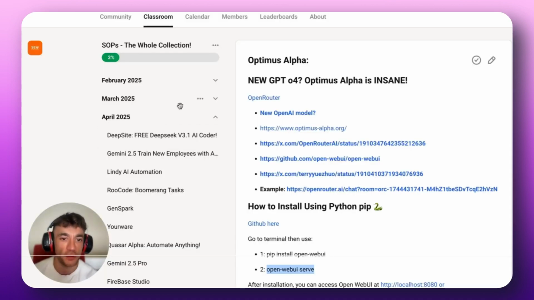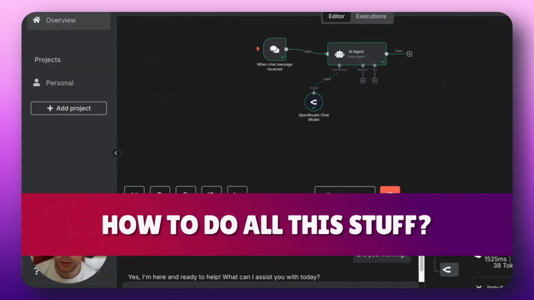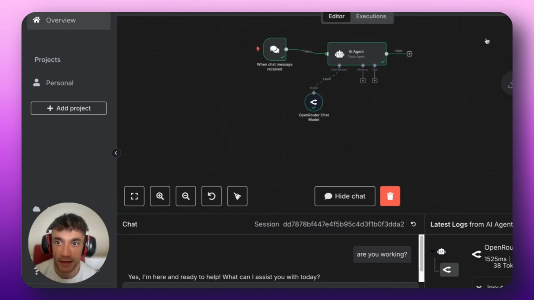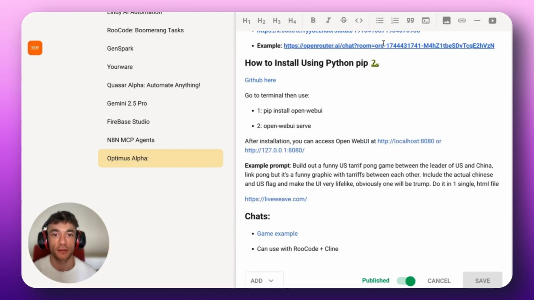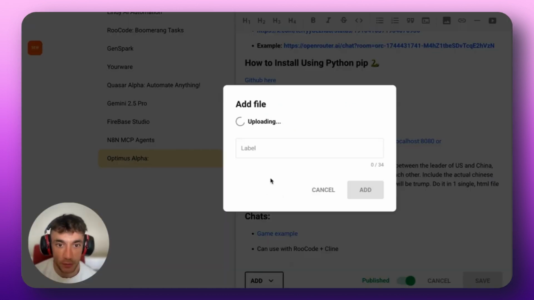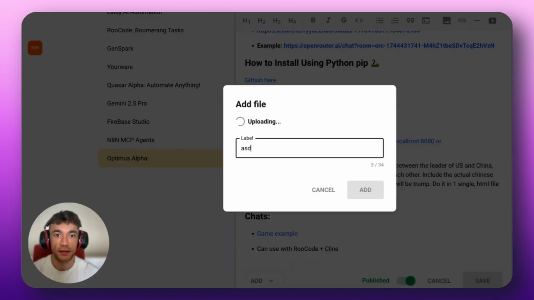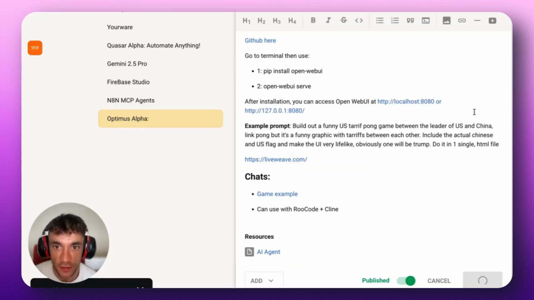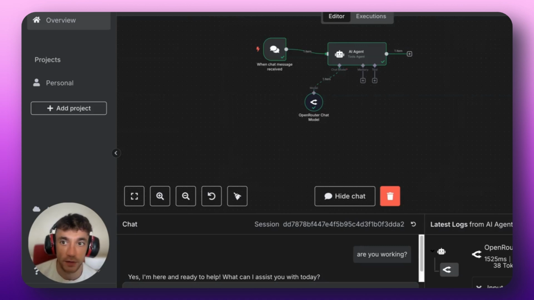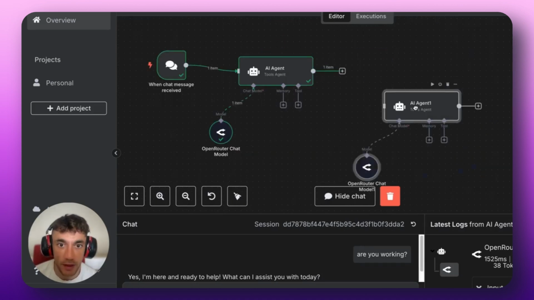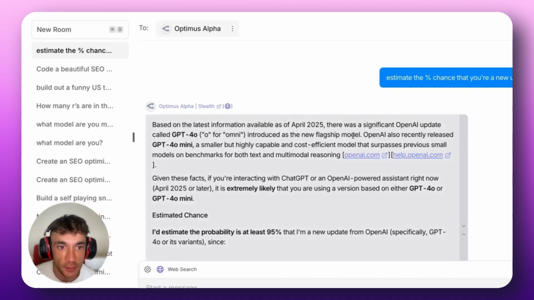If you want to learn how to do all this stuff, then number one, I will download that and plug it into the AI Profit Boardroom if you want to get the Optimus Alpha workflow. So let me edit this and then we'll add Optimus Alpha. And then inside here, we're going to call this AI agent, hit enter, hit save, and you can just grab that and then upload it and insert it into here. So if you go to import, you can grab that. Pretty simple and easy.